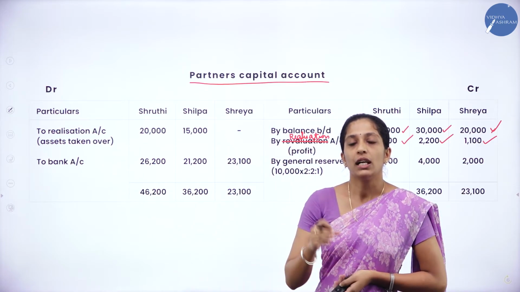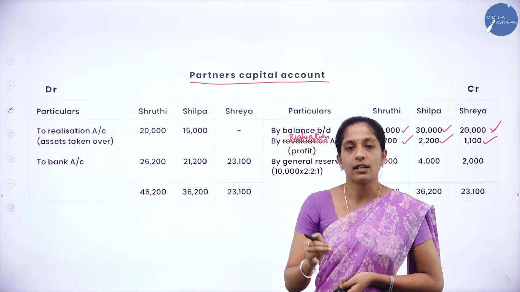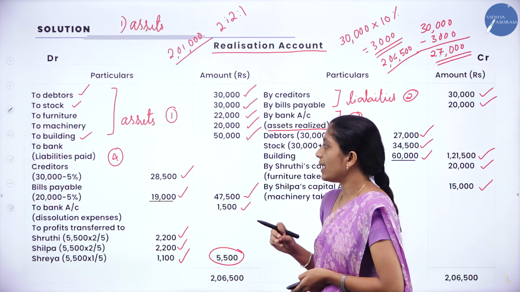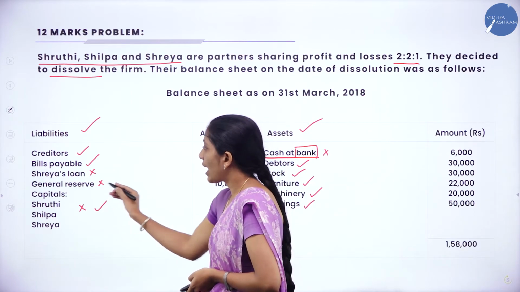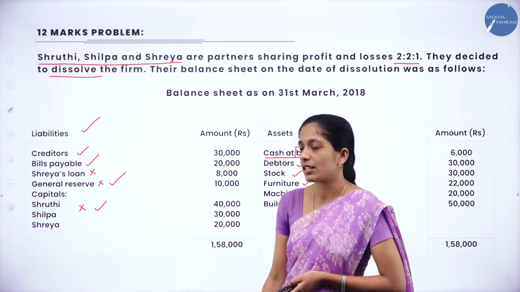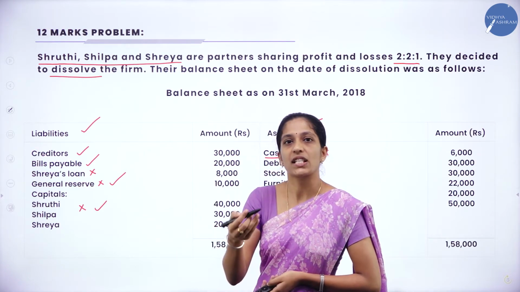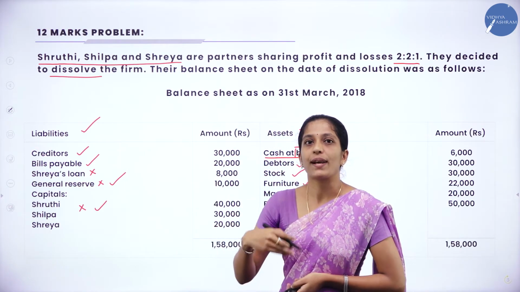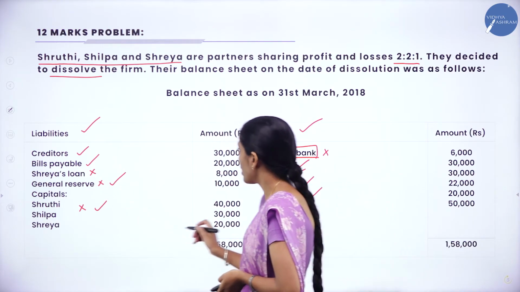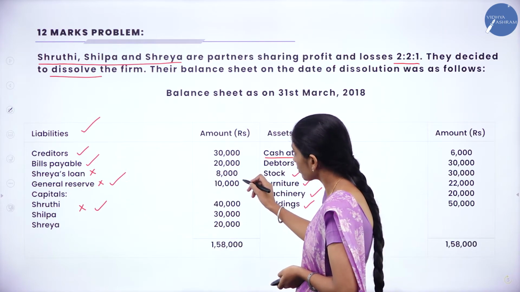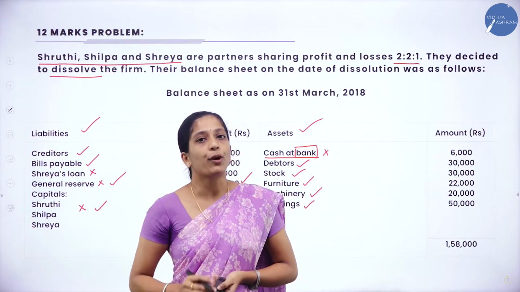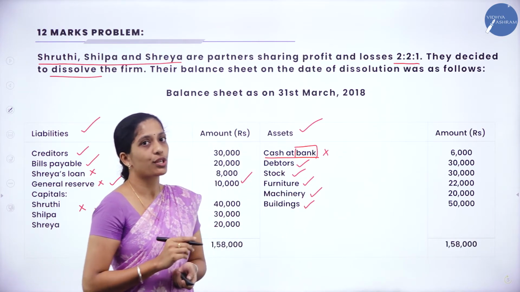Now what you have to do, if there are any reserves, any fund, any profit and loss account, we have to transfer that. Now go through the balance sheet. Yes, on the liability side, we are having general reserve. So we have to transfer this general reserve, whereas Shreya's loan comes under bank account because we are making payment for her, right? So general reserve, how much? That is 10,000. So we have to transfer that 10,000 in their profit sharing ratio, that is 2:2:1.